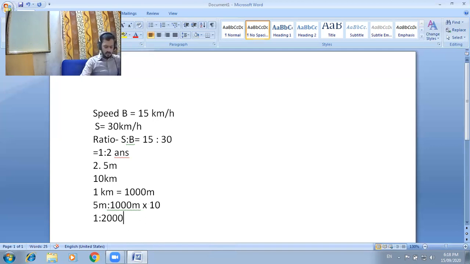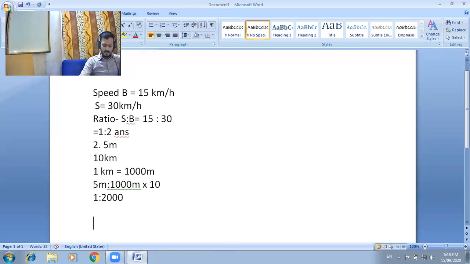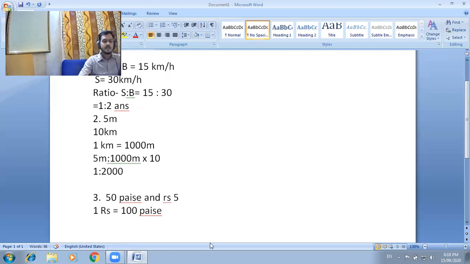Very easy. Now question C, try yourself. What is given is 50 paise to 5 rupees. 50 paise and 5 rupees. I think everyone knows 1 rupee is equal to 100 paise. So firstly convert, and then simplify.